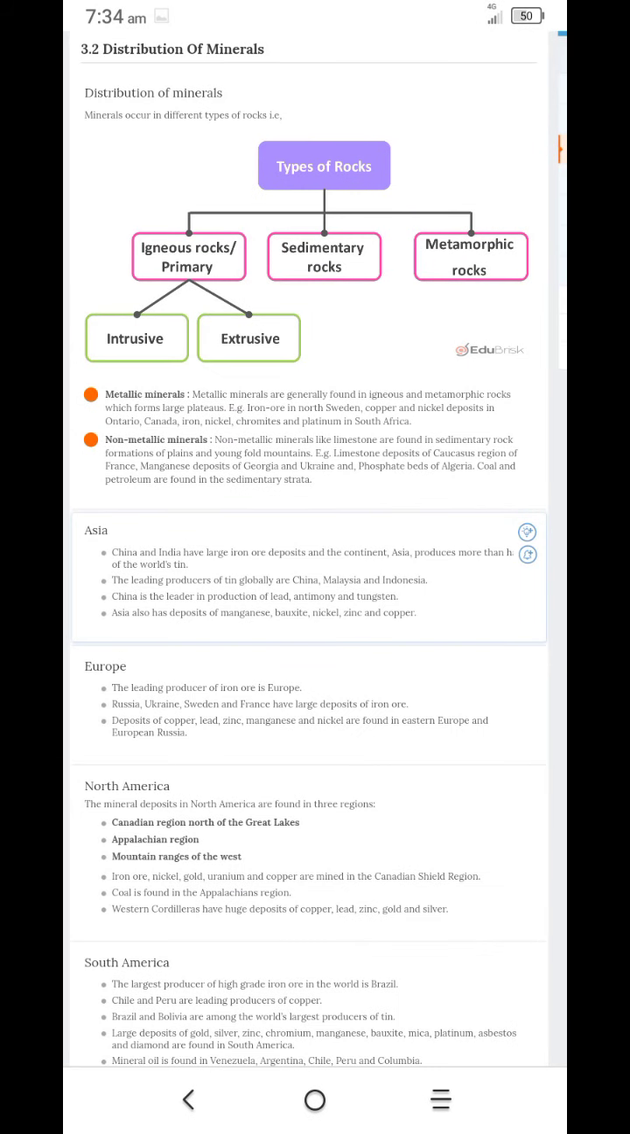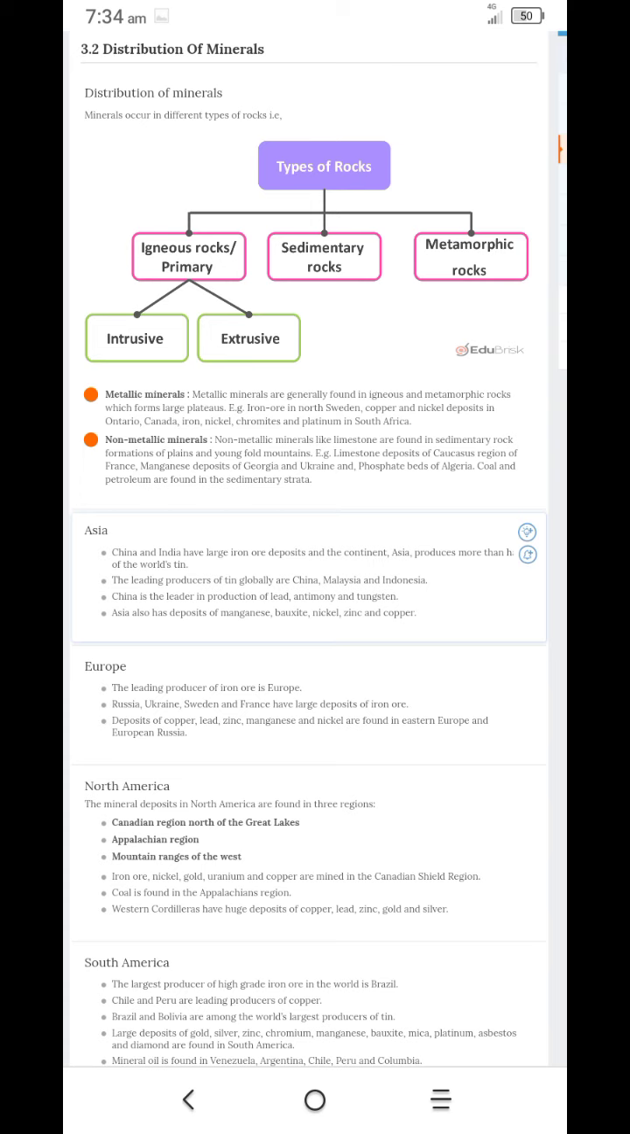Next, distribution of minerals. Minerals occur in different types of rocks. You know very well that there are three types of rocks. We already learned about three types of rocks: igneous rocks, sedimentary rocks, and metamorphic rocks. Igneous rocks are of two types: intrusive and extrusive. Intrusive rocks form inside the earth, where molten magma hardens. Extrusive rocks are those that come out and become hardened.